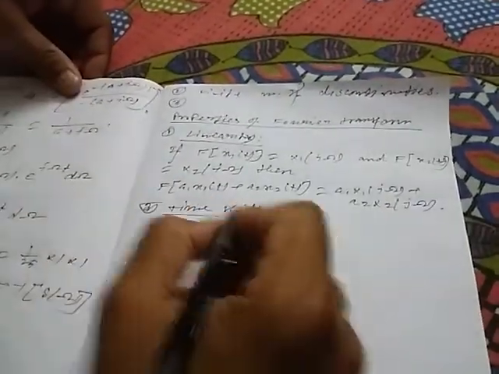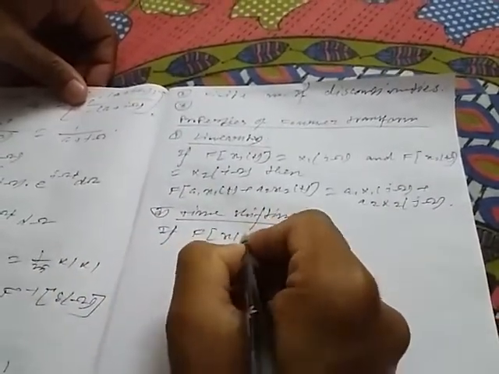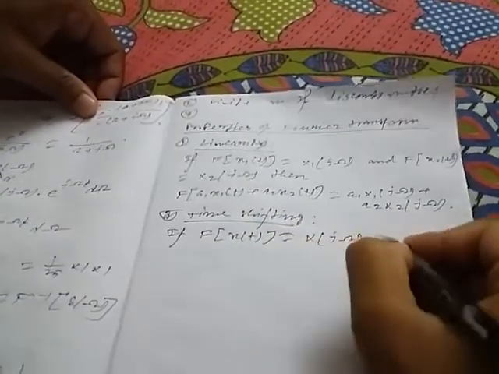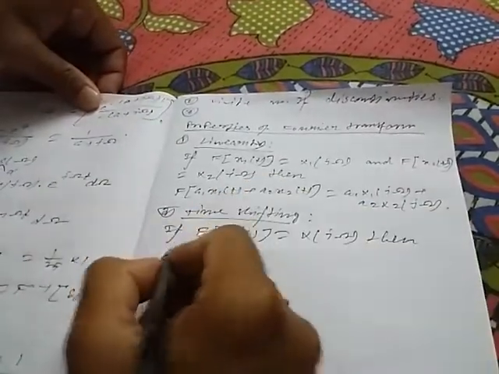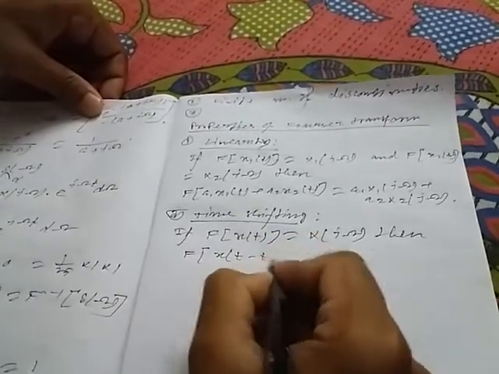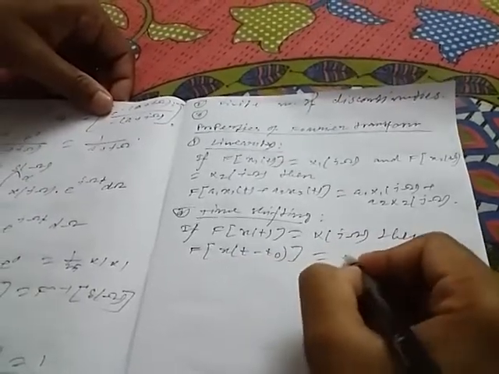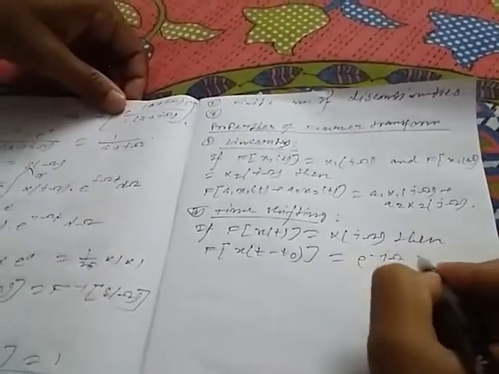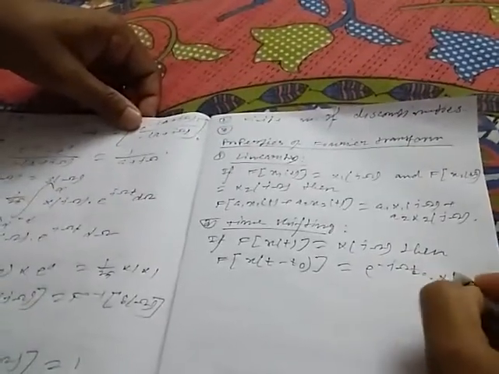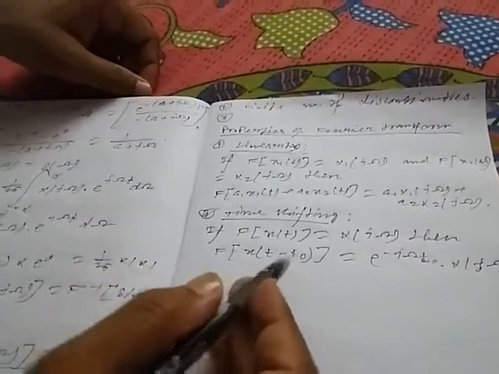Another important property is time shifting. If the Fourier transform of x(t) equals X(j omega), then the Fourier transform of the time shifted signal x(t minus t0) is equal to e to the power minus j omega t0 into X(j omega). This is very important.